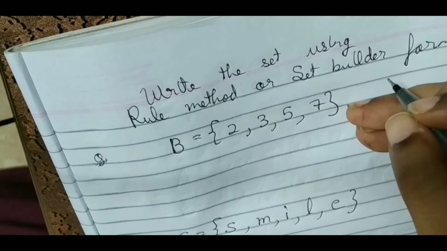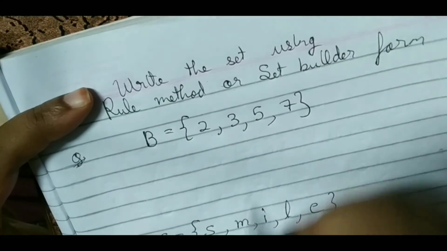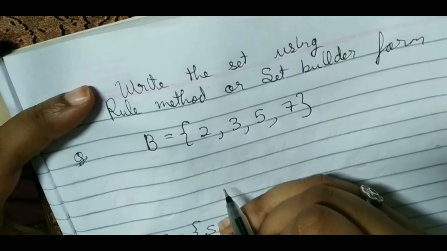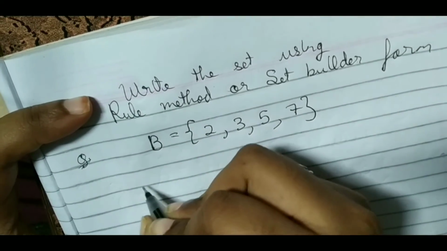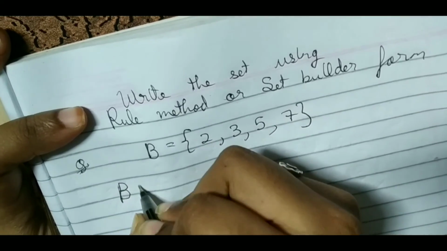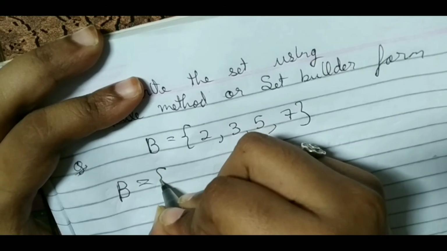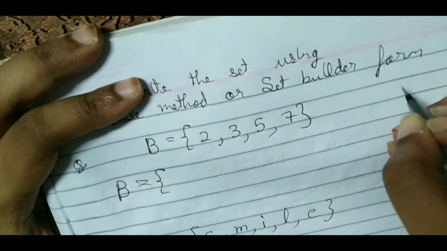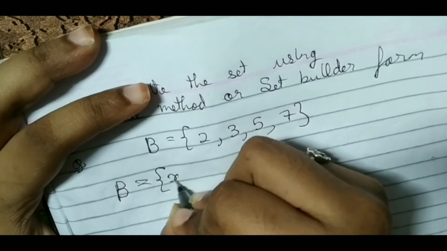In set builder form, or the rule method, we will just write the rule of that element. See carefully. Set B equals, we will put the brackets, then x.